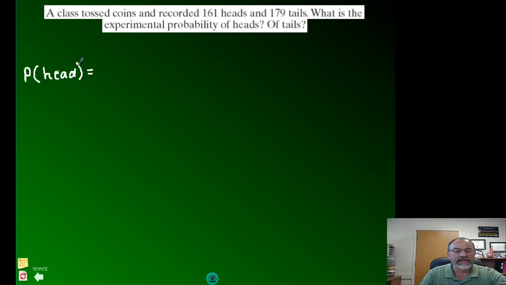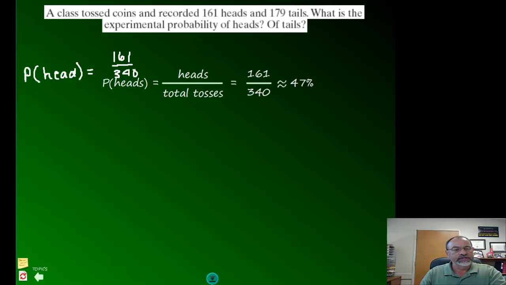So the probability of getting heads based upon this experiment: how many times did we actually get this event of getting heads? 161 times. Over how many times did we actually toss the coin? We need to add these two together, because we got heads this many times and tails this many times, so added together we got 340. As a fraction, we got heads 161 out of 340 times. We can change that into a percent by doing that division, so about 47% of the time we got heads.